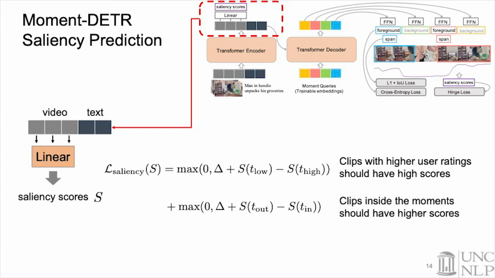We then apply a hinge loss on the predicted clip-wise salience scores, where we encourage the clips that have higher user ratings to be better than the clips with lower ratings. And we also encourage the clips within the moments to have higher scores than those outside. And we combine those 2 objectives together as our final salience loss.